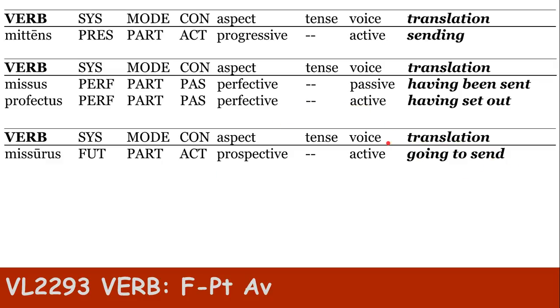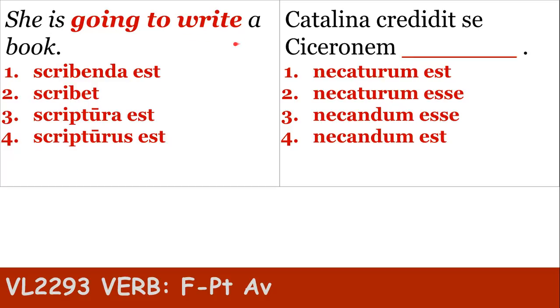send. So she is going to write a book would be a, where's the tense? Well, is, where do you get the tense from? From the est verb, aha. So here you see, she is going to write a book. There's the future participle active, and it agrees with she because it's feminine.